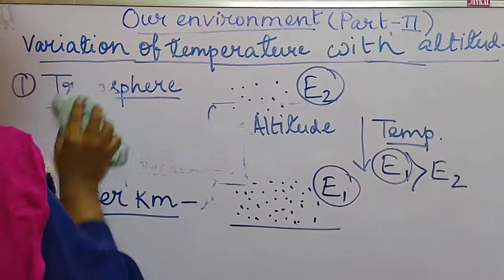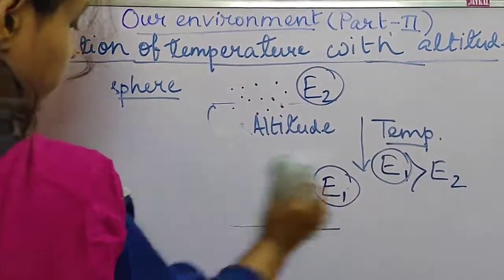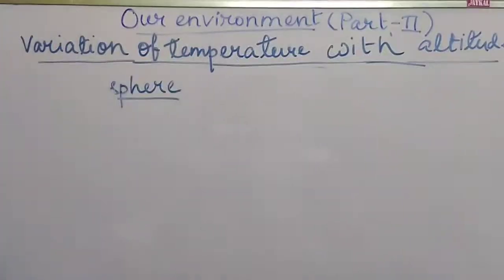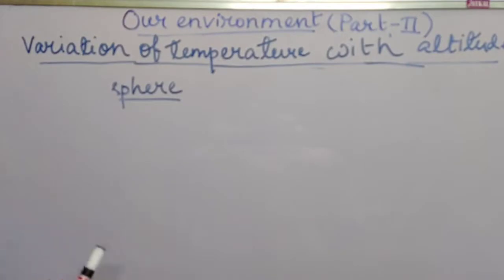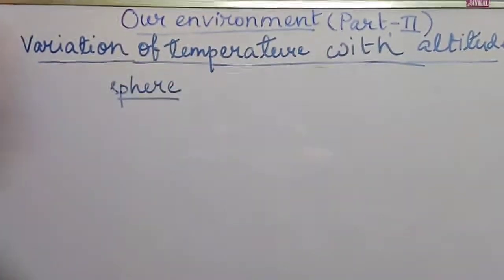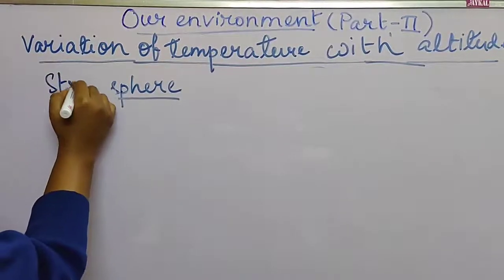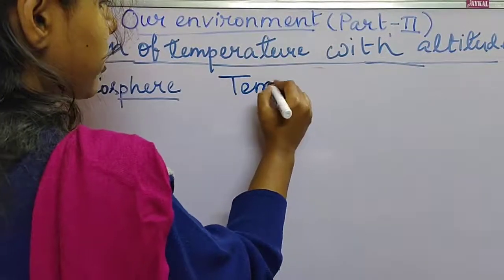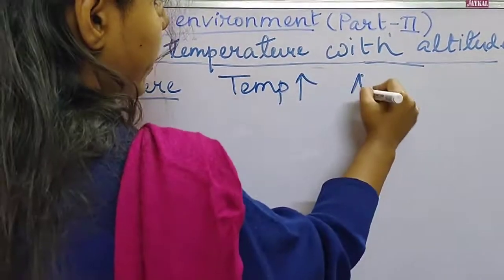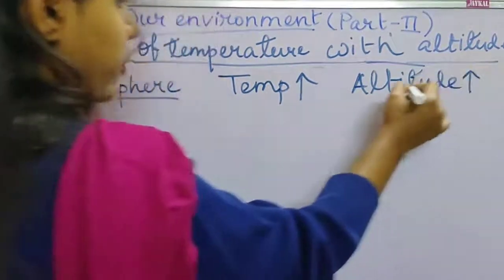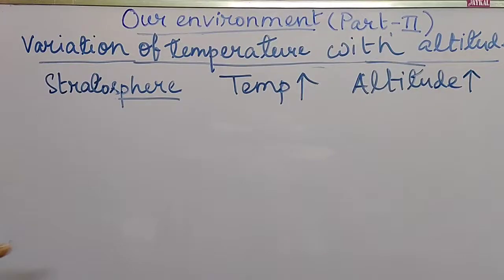Now next, for the stratosphere, number 2. In the troposphere, what we have learned is that temperature decreases with increase in altitude. Now for the stratosphere, temperature increases with increase in altitude, the opposite of the troposphere.